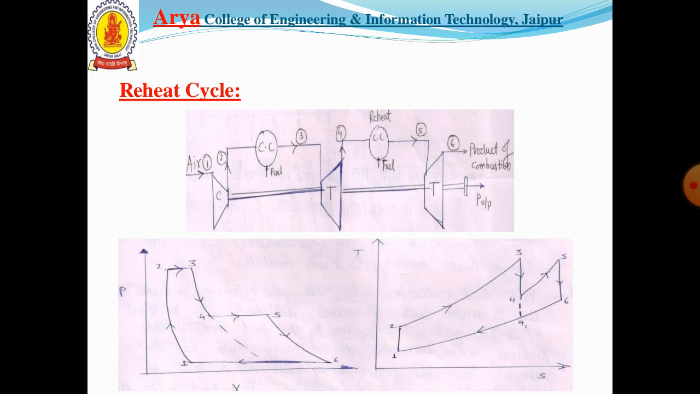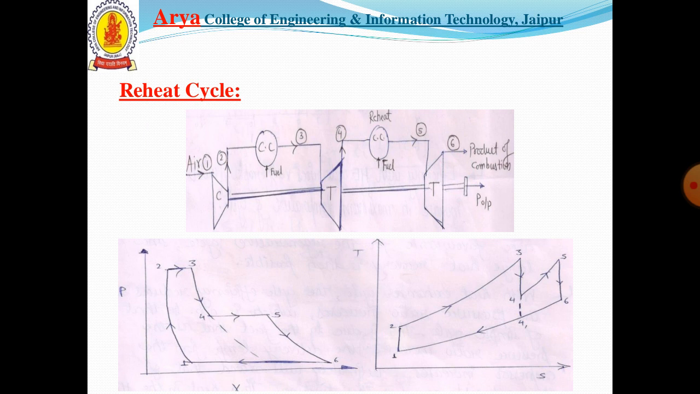In the first turbine, combustion takes place. After that, the product proceeds to the next turbine through the combustion chamber again, where combustion takes place with the combustion of the fuel. The PV and TS diagrams can be shown as in the figure.